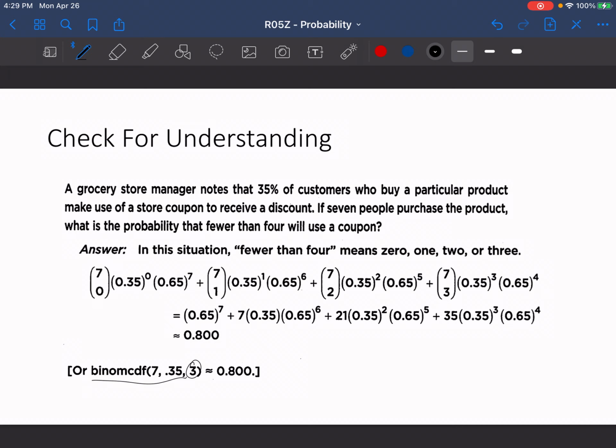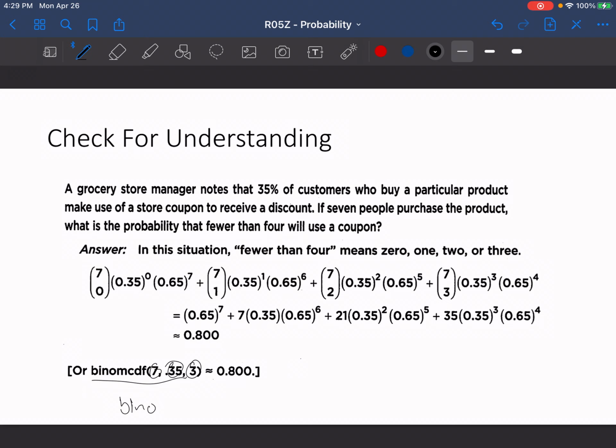The second thing you need to note is that if you are going to use any function, binomial PDF, binomial CDF, whatever, you have to list what these numbers represent inside the parentheses. So you can't just write this out and get credit for it. In fact, this would get you no credit at all, even though you put the right function and you have the right answer, because you didn't specify what each one of these numbers represented.